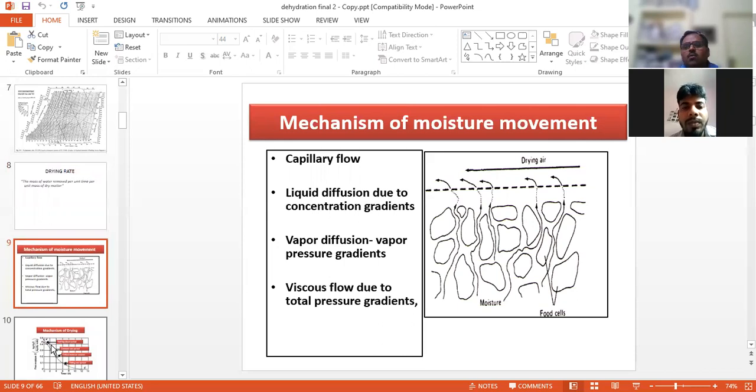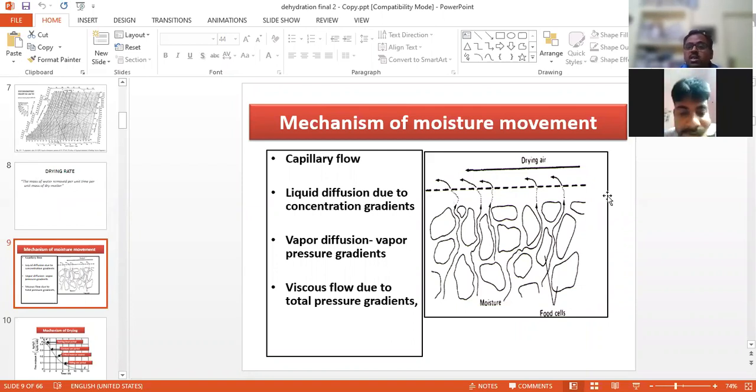Another one is the mechanism of moisture movement. You can see the pictures here. Suppose these are the product, and the product carries moisture. Moisture is in two forms: free water and bound water. If the free water is more, then the keeping quality of the product is less. Bound water also exists in three layers, primary layer, secondary layer, and so on. They also affect the keeping quality of the product.